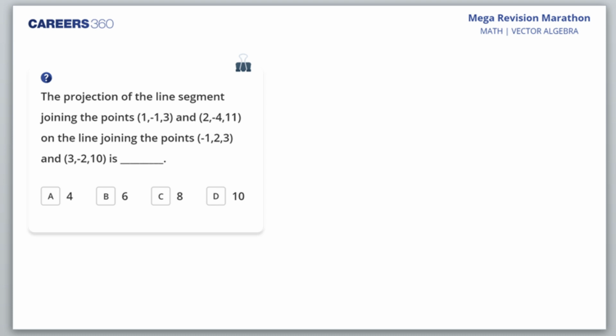What's that? Projection of the line segment joining the points 1, -1, 3 and 2, -4, 11 on the line joining the points -1, 2, 3. Today we are going to do 11 questions, Jatin. 11 or 12, let's see. So here the concept of projection is to be understood. I'll teach you a little.